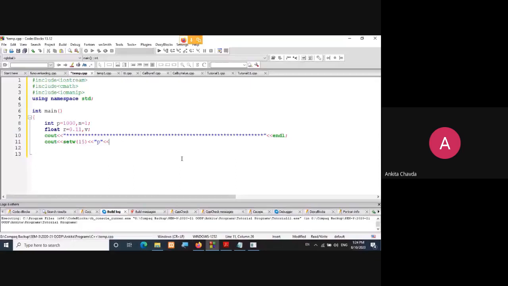Now in setw, what do I need to print? P. After that, it was R. After that, there was N. And after that, finally you have your V. Done. And at the last, endl, so we will be on a new line.